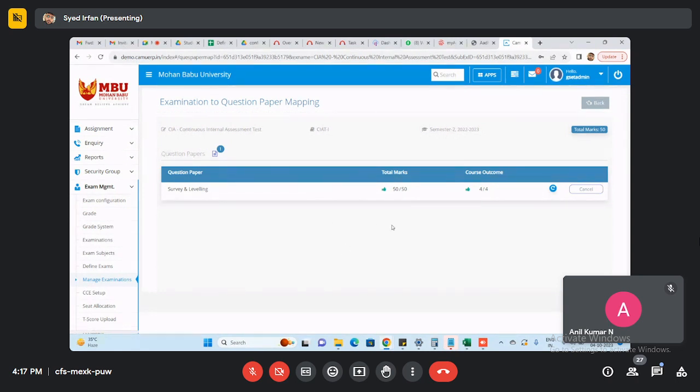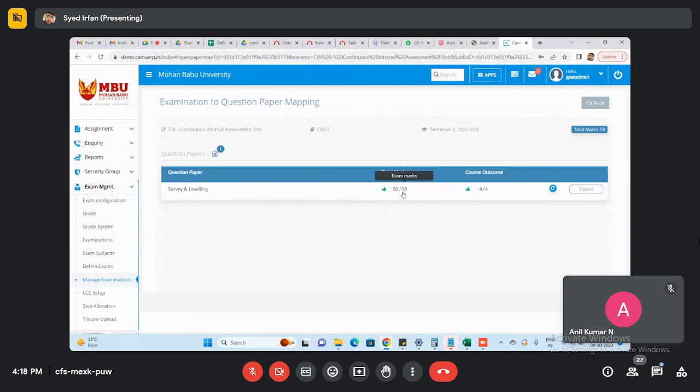We need to map those questions along with this examination. Here it shows that the conducting exam is 50 marks, and the question paper I prepared is also 50, so it shows as 50 by 50. I already mapped this question paper, so it shows as cancel. But at the initial stage, if everything is okay, here you can see a thumb symbol.